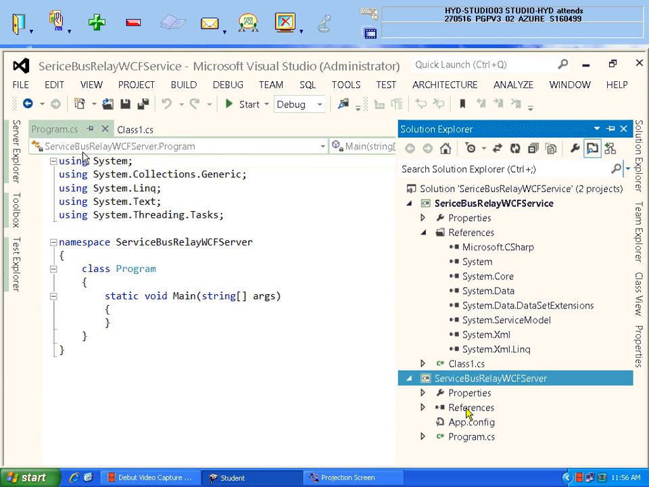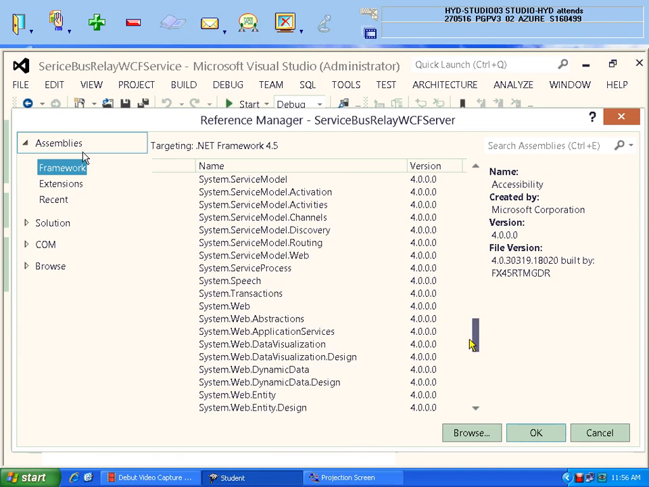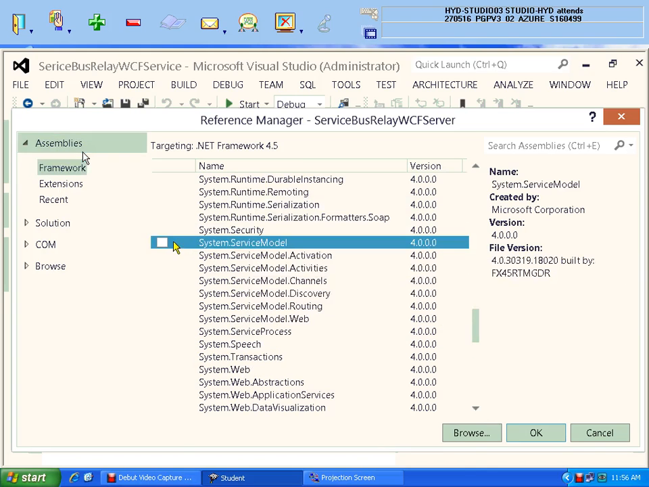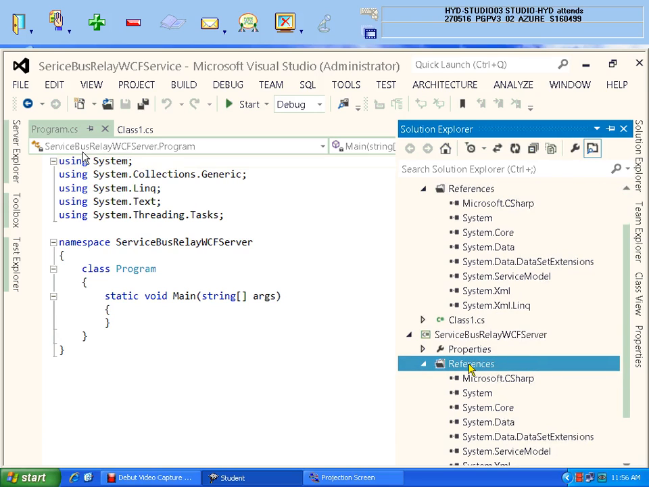Second application, references, right click, add reference, System.ServiceModel. Select System.ServiceModel, tick mark and click on OK. Once that is finished, the next work is what I told you: the DLL file to be added.